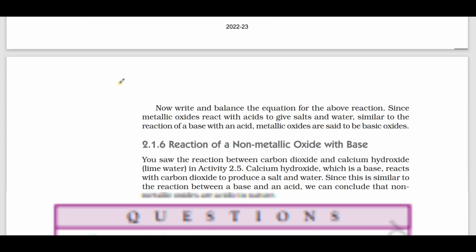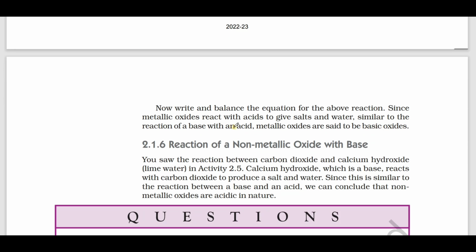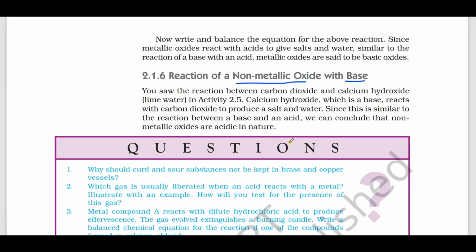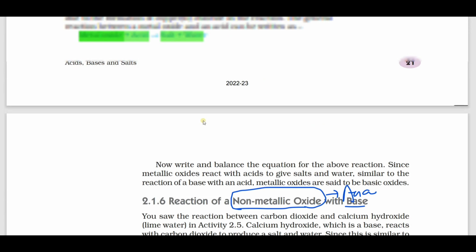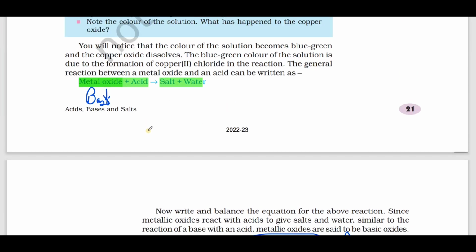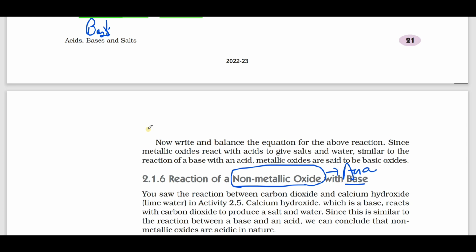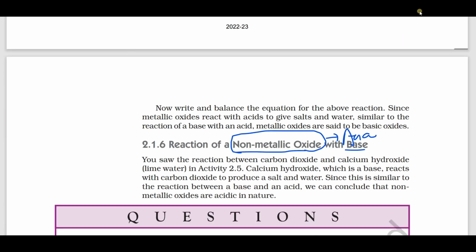Now, in the same way, the reaction of non-metallic oxide with base gives salt and water. That means non-metallic oxides are acidic in nature. Metal oxides are basic in nature. Non-metallic oxides are acidic in nature.